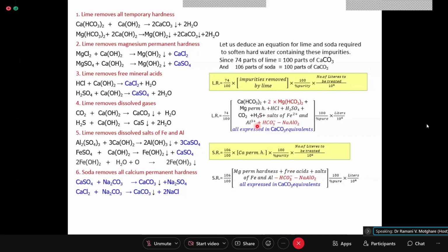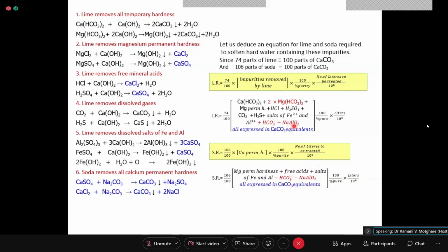Then this part we have not discussed. I am telling you, I'll discuss further. You have to minus the bicarbonate ion present. So this minus the equivalents of bicarbonate ion, and then minus the sodium aluminate expressed in CaCO3 equivalents.